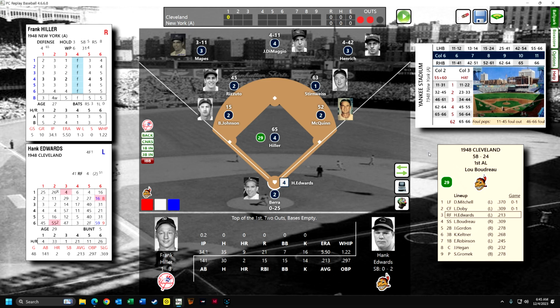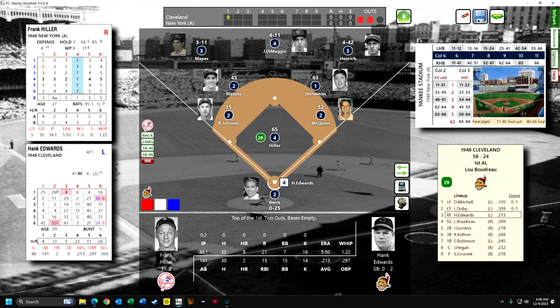So Hiller can go pretty far into the game. He's got 29 batters faced yet. I guess he had 31 up here. You can look up here, 31 batters that he can face normally, so he's already faced 2.